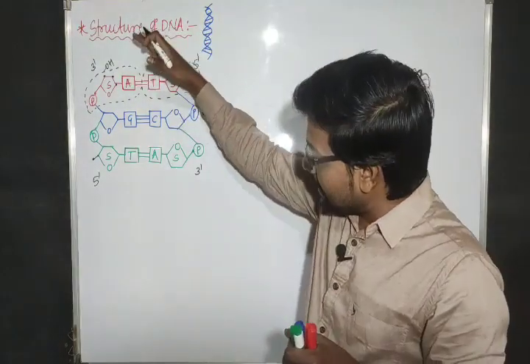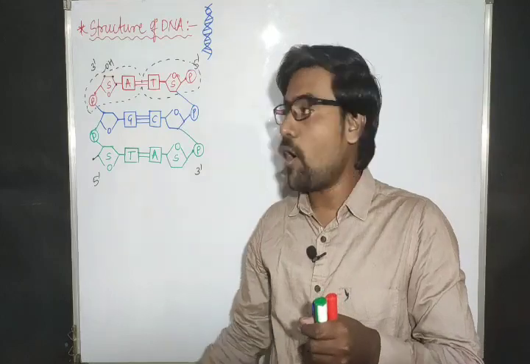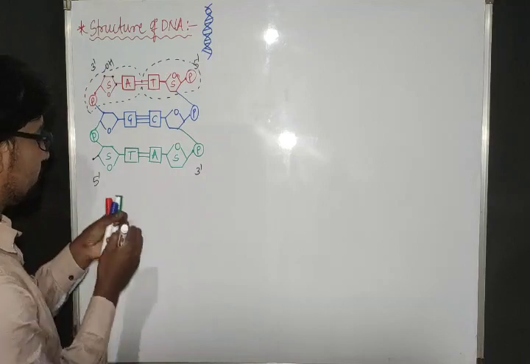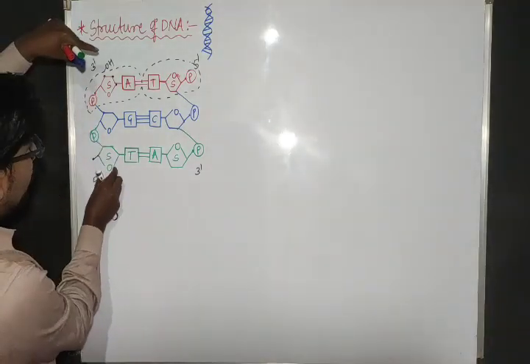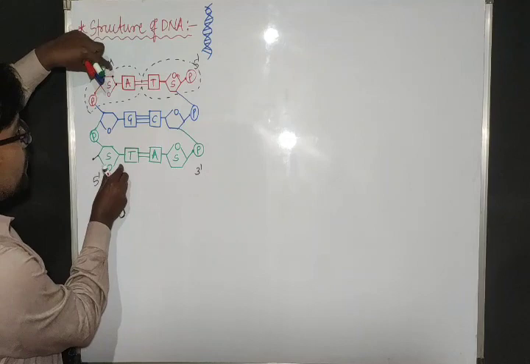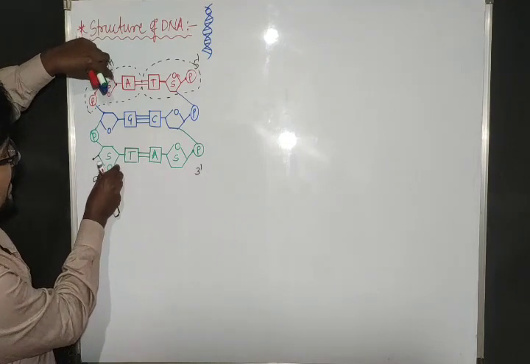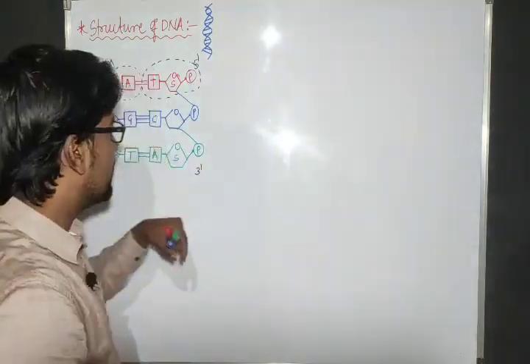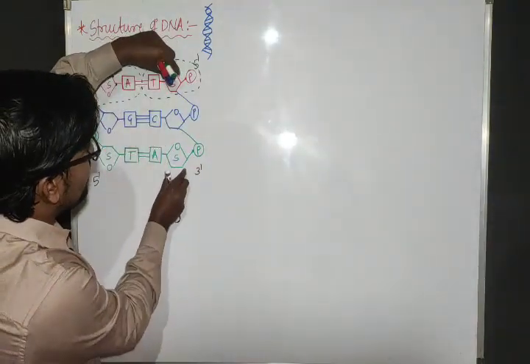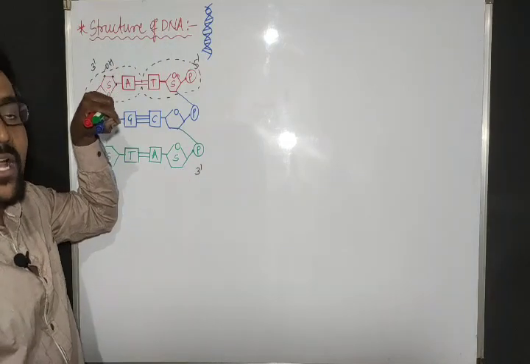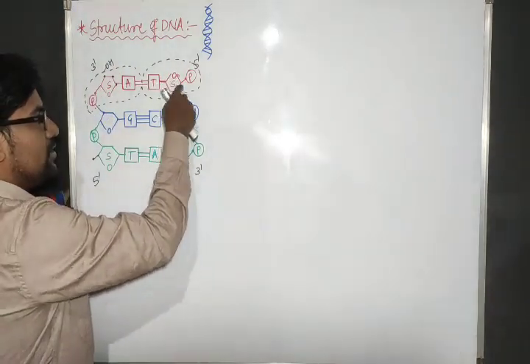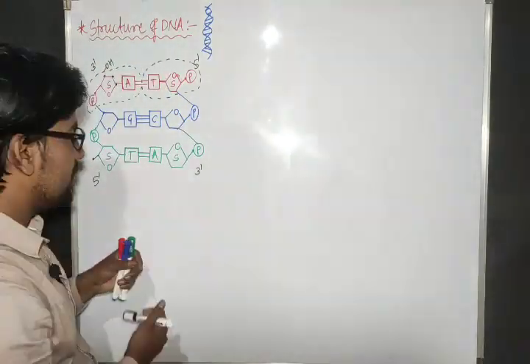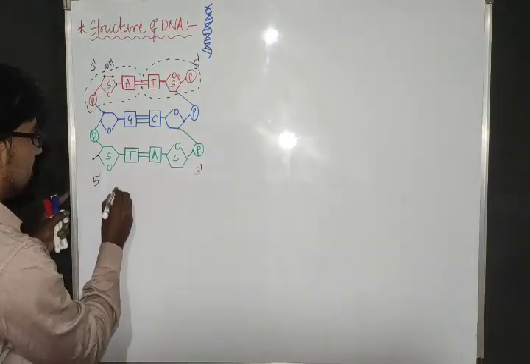Now, if you go on writing the same structure, it forms a staircase-like structure. Let me consider here. What I am doing is, I will hold this sugar molecule and this sugar molecule, hold both the sugar molecules, and drag the structure. Here also, I will hold this sugar and this sugar and drag the structure. After dragging, sugar and below it phosphate, sugar and below it phosphate. So after dragging, we will get the structure in this way.